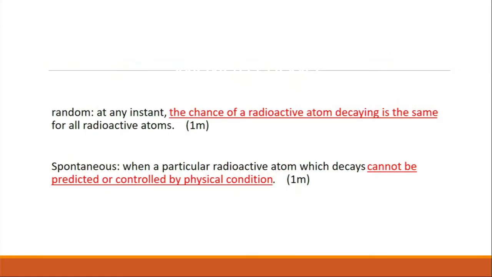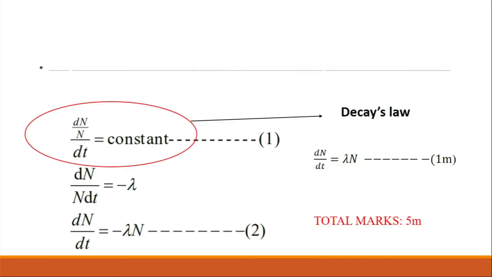Spontaneous: when a particular radioactive atom will decay cannot be predicted or controlled by physical condition. You can compare the answer from the students with the answer scheme. We can see the students are able to give the same physics concept to the question. And remember, my dear students, you can give answer or explanation in whatever pattern, but the physics concept must be clear.